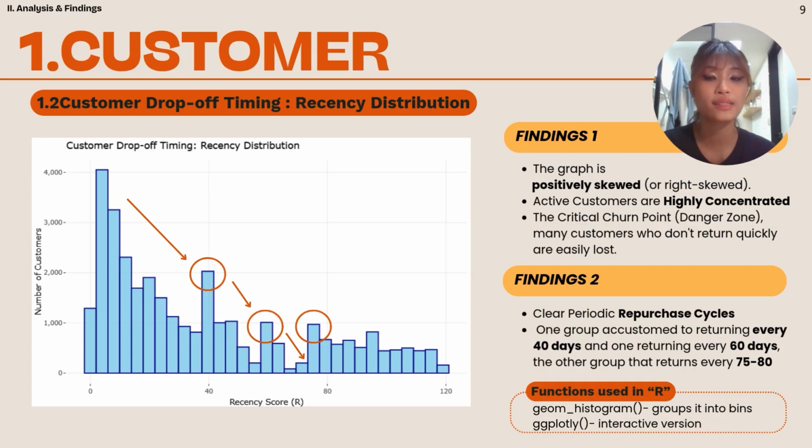So our takeaway is the best time to intervene. To prevent customers from hitting that danger zone and churning, we must send targeted incentives like coupons or product alerts before their R score approaches 40. Ideal day will be 30 or 35. This reinforces their cycle and minimizes loss.